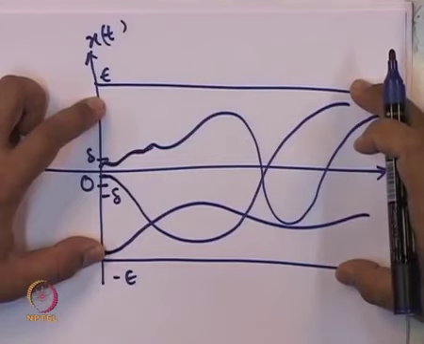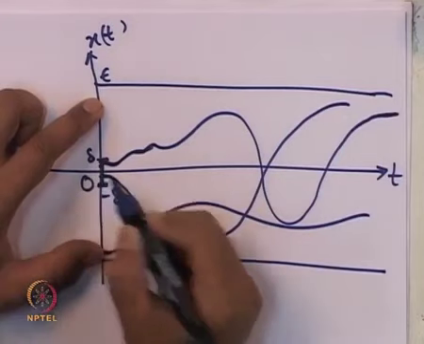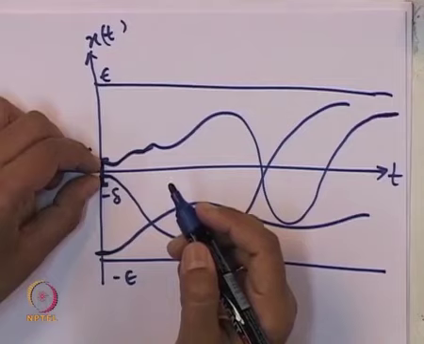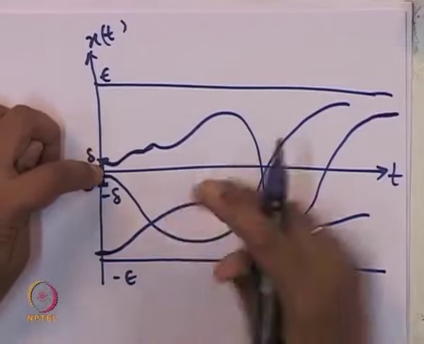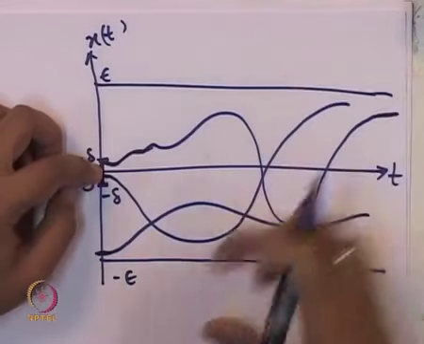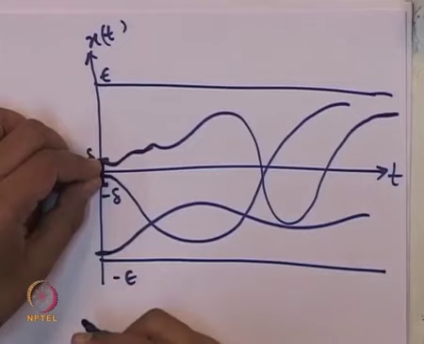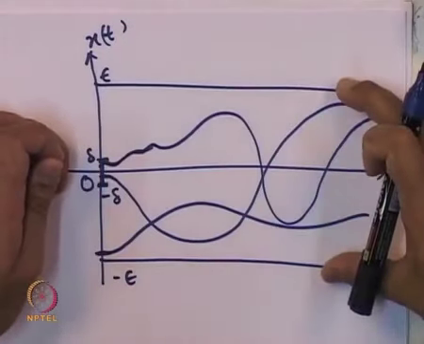To ensure that it remains inside this epsilon ball, we are forced to make this delta very small maybe. But the fact that this delta is greater than 0 is what defines this particular equilibrium point as stable, that no matter what epsilon somebody gives us, we are able to do some calculation and propose this delta, so that if the initial condition starts inside this delta ball, the whole trajectory remains inside this epsilon ball.